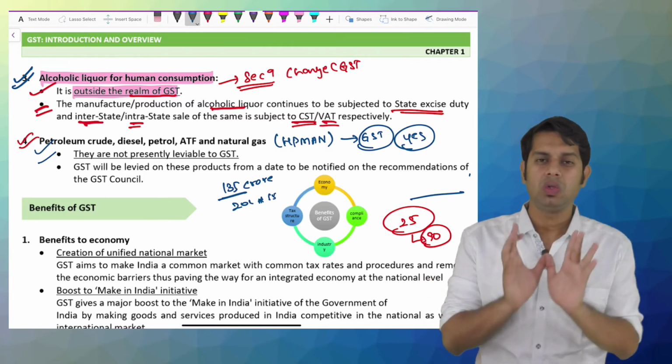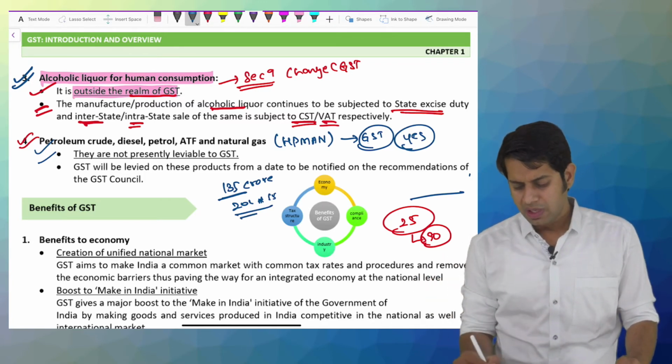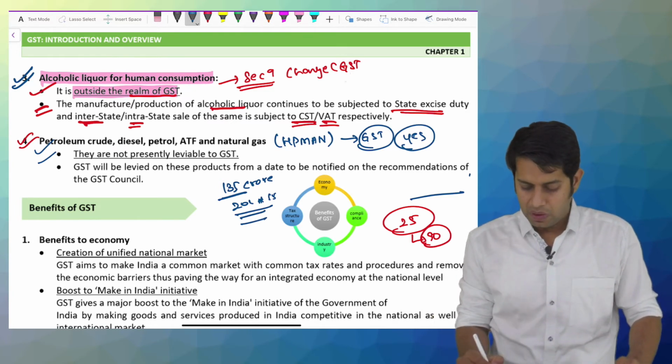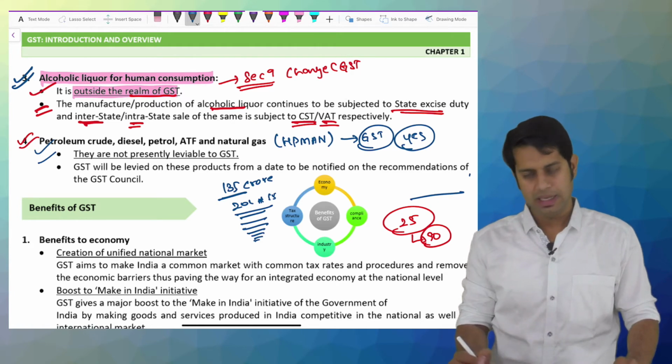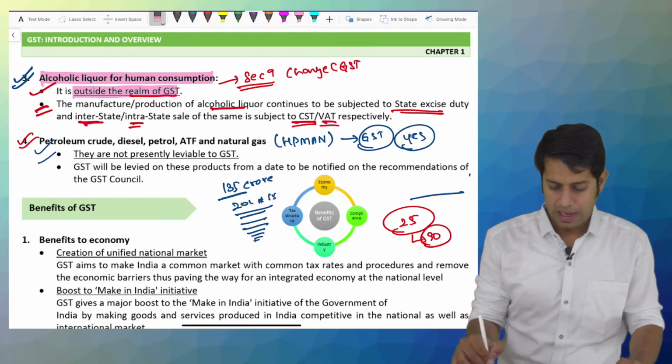They have huge revenue generation. Why huge revenue generation? If we are not consuming, the government will not levy any taxes. So because we are consuming, the government is collecting taxes. The government knows that we need all these things in our day-to-day activities.